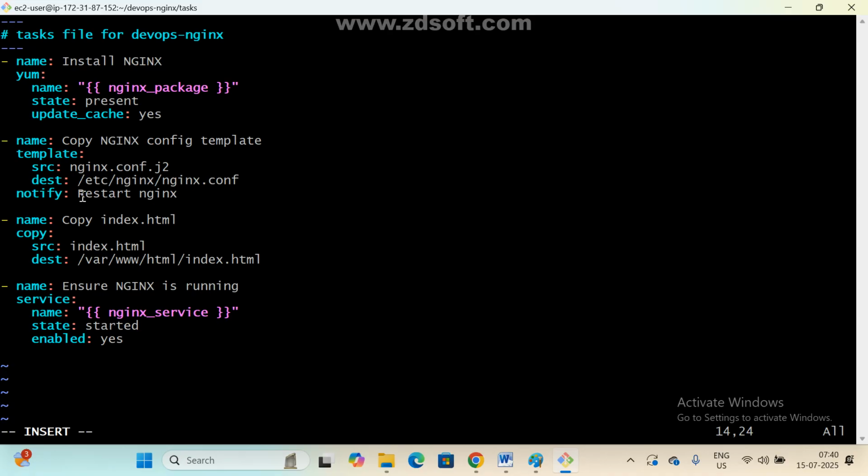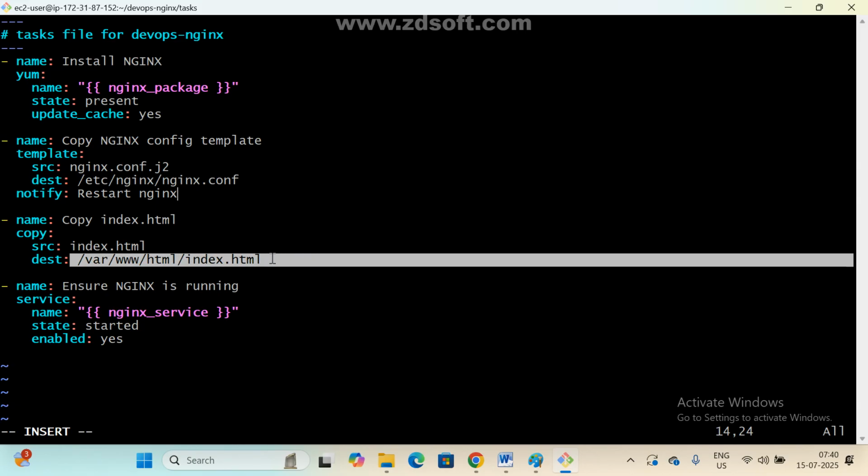Whatever name you give here should match in handlers. Clear? Now this is the source, this is the destination. They are copying the nginx configuration file and they are copying the index file. This file is coming from where? Files folder. Clear? Index.html, in the files folder I created the static file. So I am keeping the destination as the variable www html. This is the nginx installation path. Under the HTML folder we are pasting, copying.